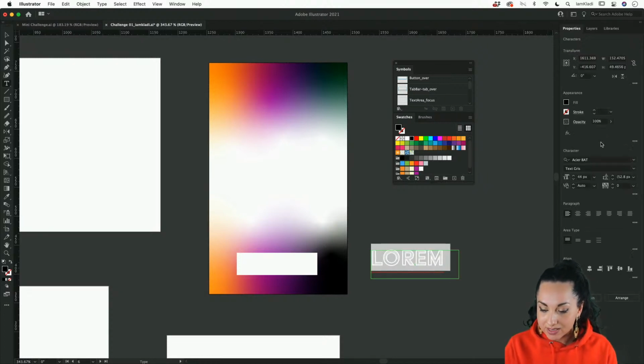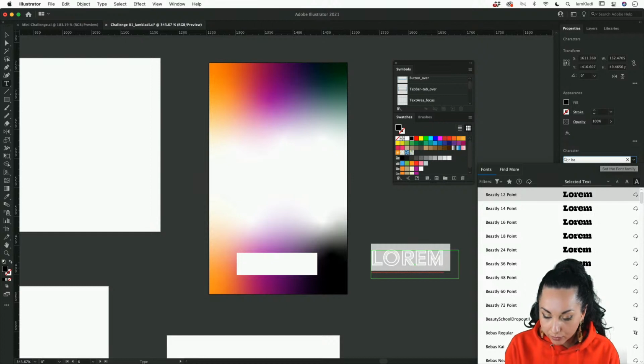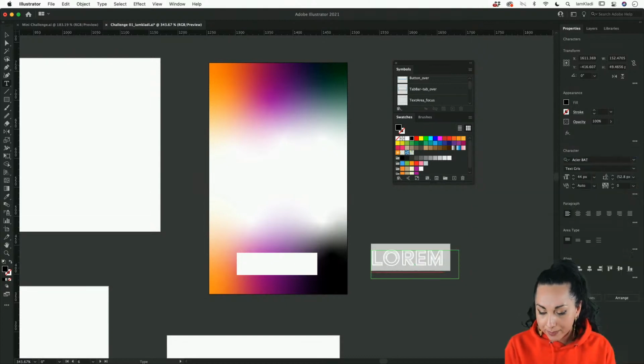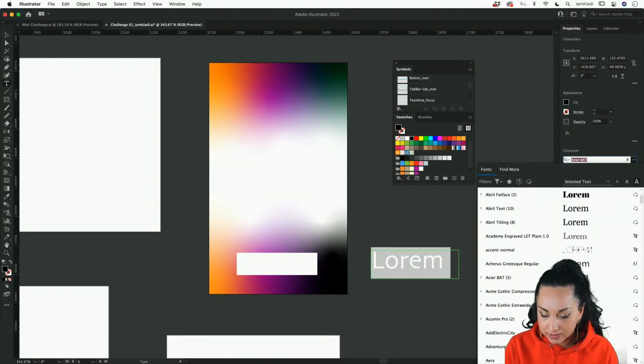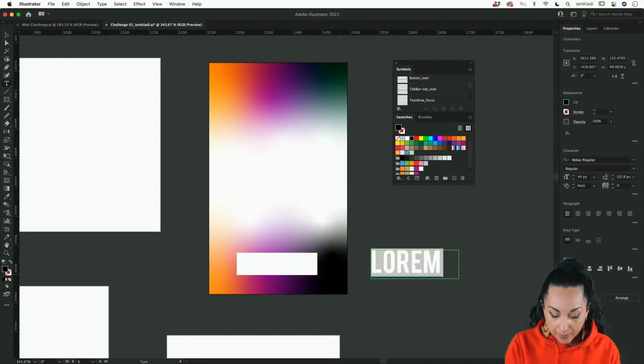And then from the Properties panel, you can select any character family that you would like. Something that I find really beautiful when working on buttons is something like Bebas or Bebas Neue. It is a display font, so it's nice and easy to read. And remember, when you're creating buttons, that's something that is really important. So go ahead and write something like Shop Now.